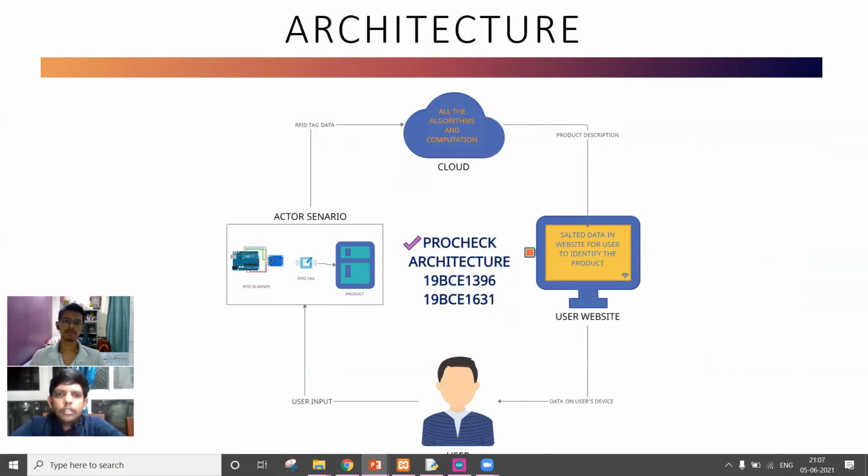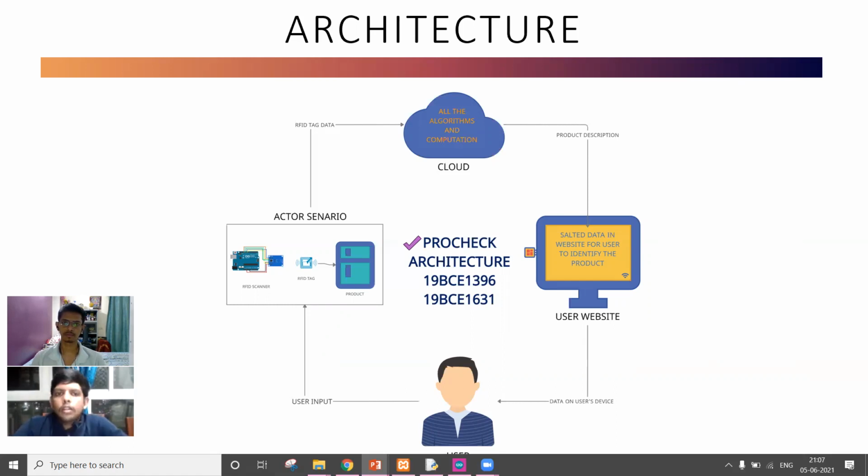So this is the main architecture of the project. This is how a project actually is being checked and evaluated. First, the user as an input scans the RFID that is attached to his recently purchased product. It gets scanned by the RFID scanner, that is the RC522 that Utkarsh explained, and the Arduino will send this data via Python IDE to the cloud.